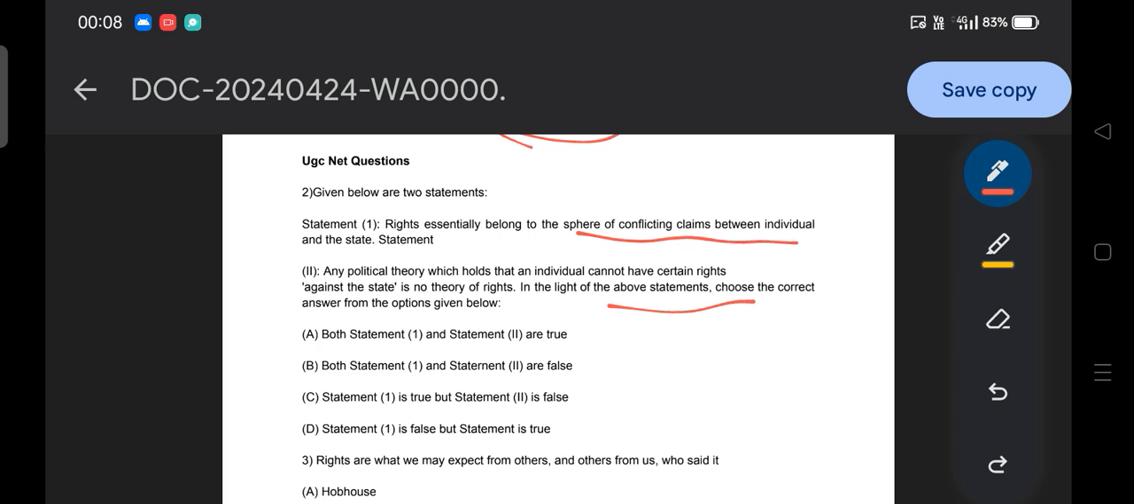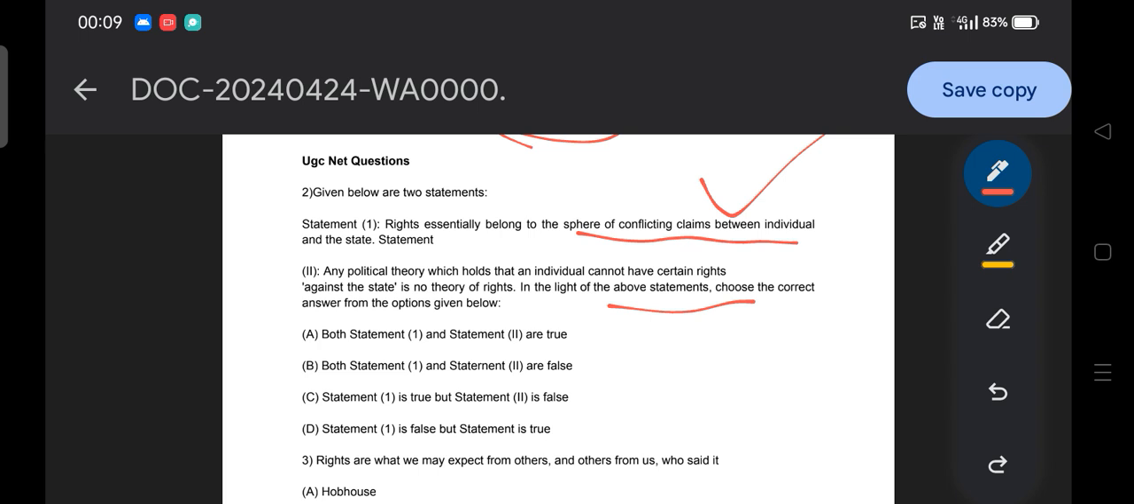So they are conflicting claims. This statement is clear because when you talk about rights and authority, these are two opposite concepts. Authority means the state has authority with respect to the rights of the individual, and rights of the individual means that the state does not have any kind of restriction on the individual. That is how they are two conflicting claims, two contradictory ideas.